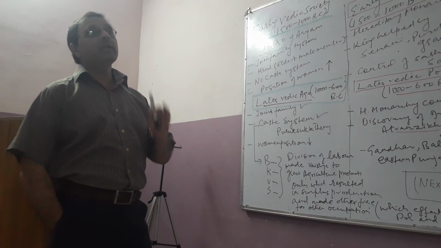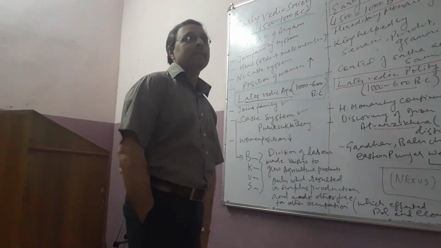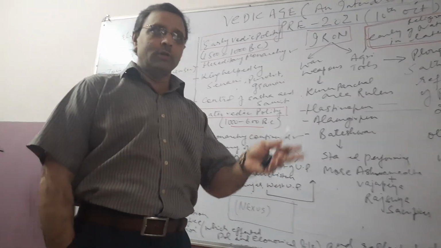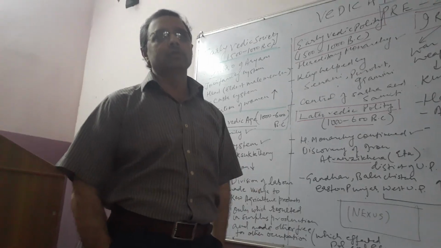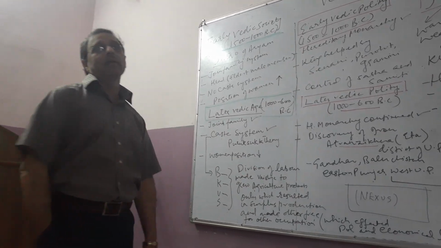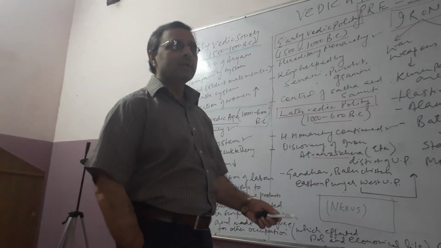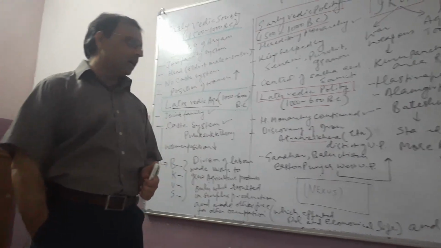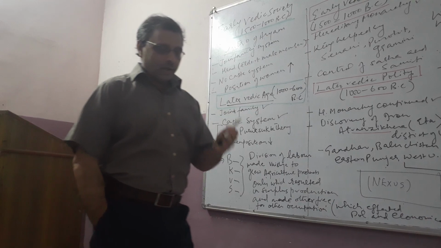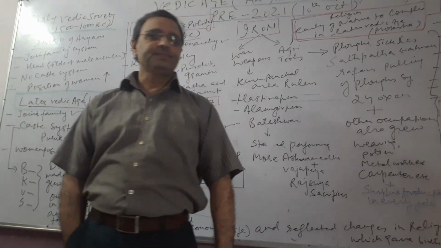Besides this, one important event took place in India in 1000 BC that brought change in the economic field, the political field, and later in the religious field also. And that was the discovery of iron. It was discovered first at Taranji Khera in the Etah district of UP. Besides that, it was also found at Gandhar, Baluchistan, Eastern Punjab and Western UP. So this discovery of iron completely changed the scenario of Indian society.